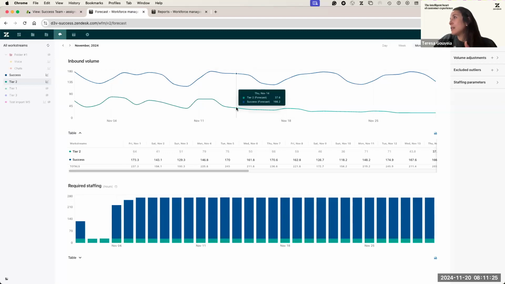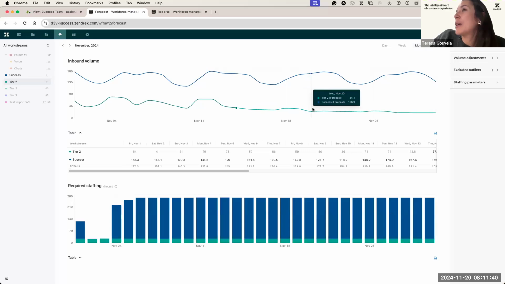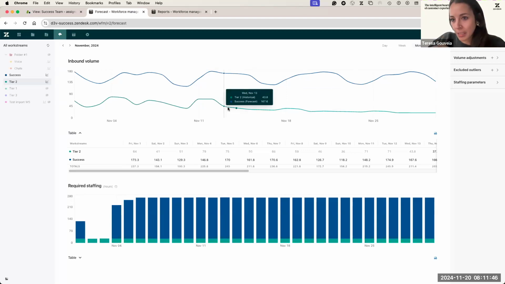For instance, I see that the last time I recalculated this workstream was last Thursday. The information I'm seeing after it is forecasted data, and if I go before this dot, it says historical, meaning that we updated the volume with what actually happened. So this is good to do.